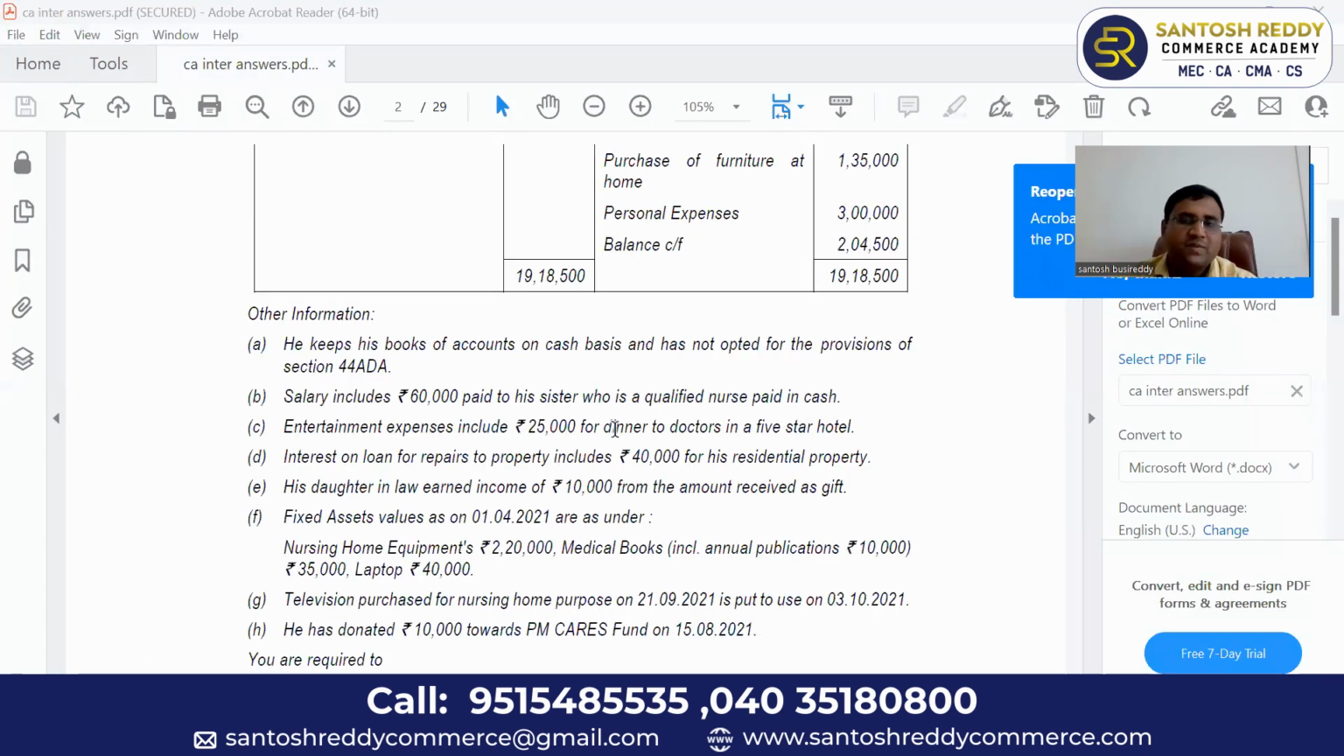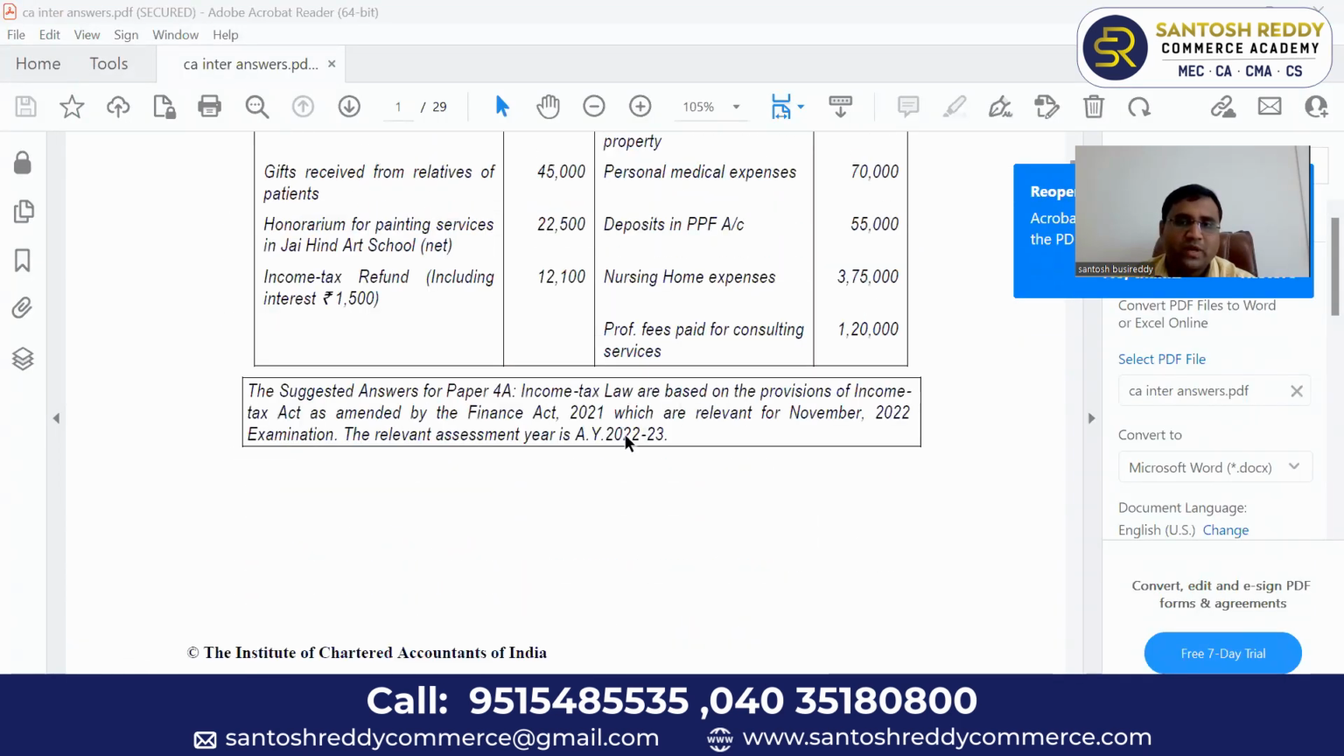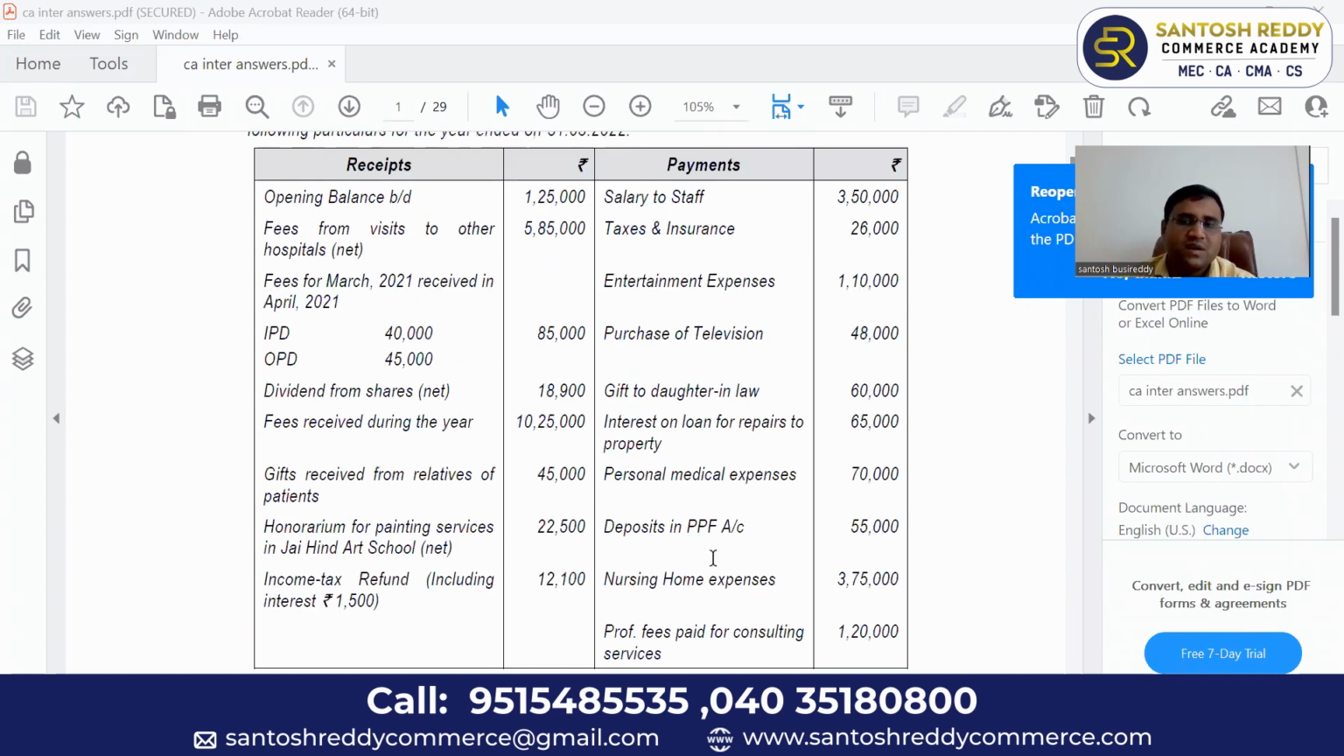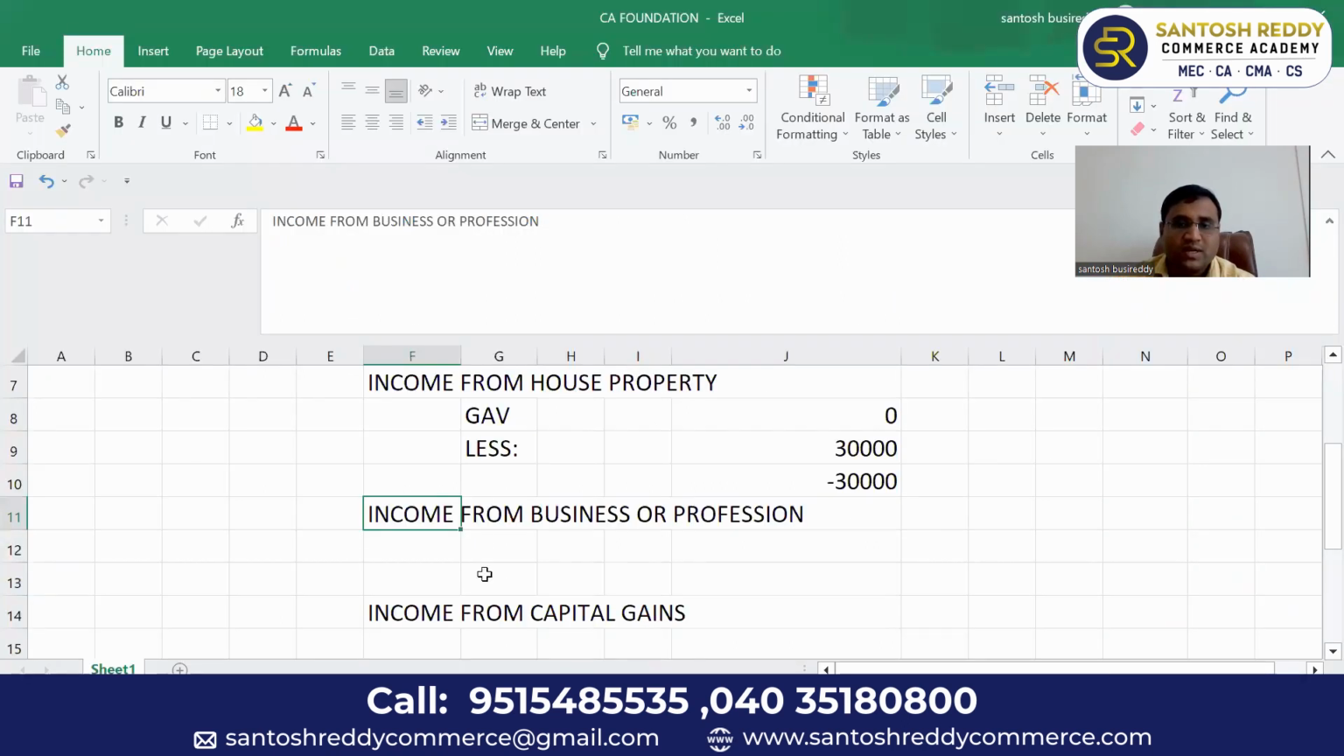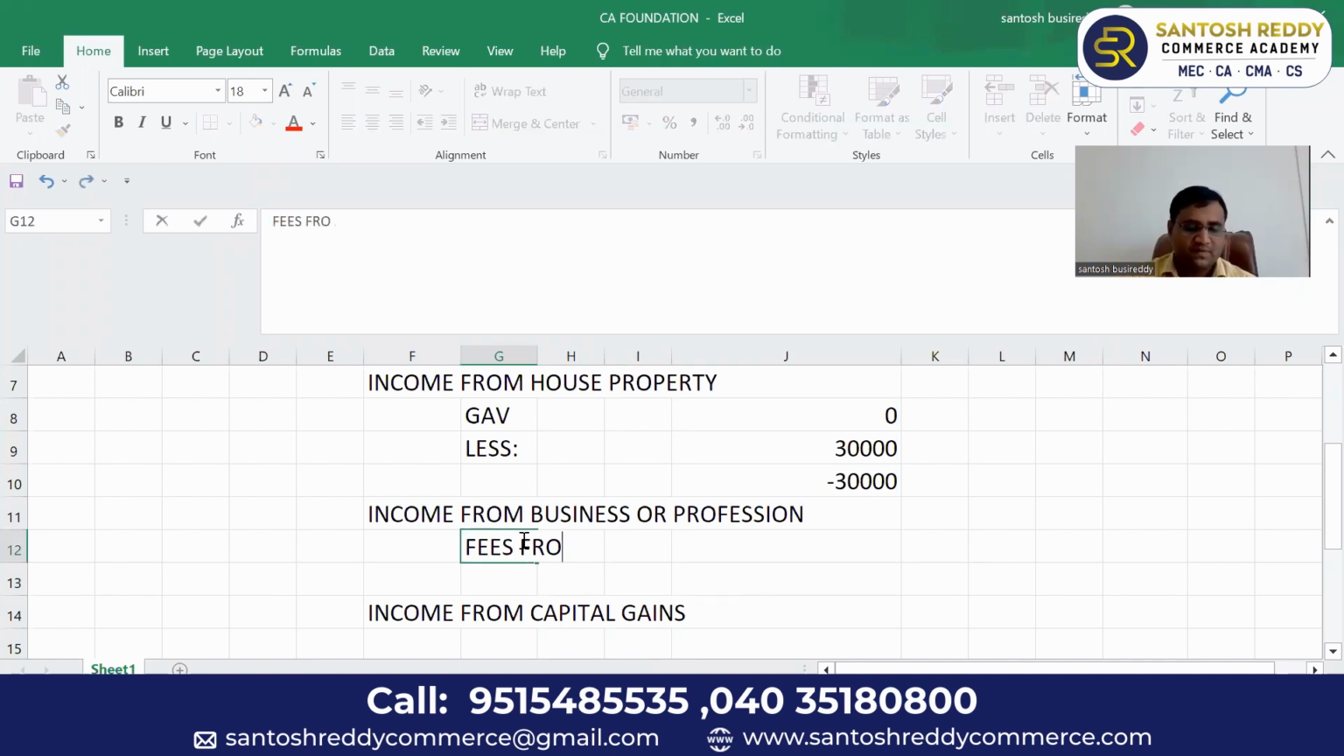It is a very crucial head because he is running a nursing home. He has a proprietorship business. How to calculate income from business or profession? First, you have to calculate his business receipts. So, fees from visits to other hospitals. Fees from visits to other hospitals means he is a doctor, consulting fees. 5,85,000 from other nursing homes. It is a net amount. You have to gross up. So here, income from business or profession. What is the first receipt? Fees from other hospitals. So gross up. We have to do gross up.